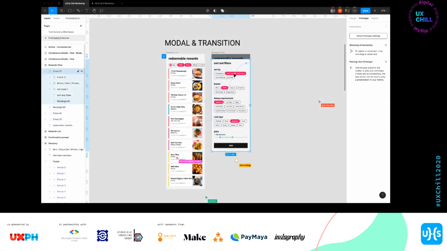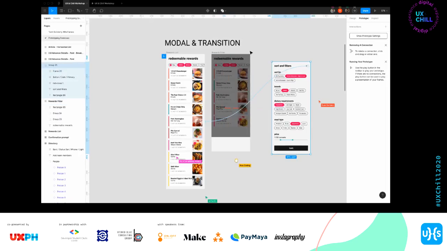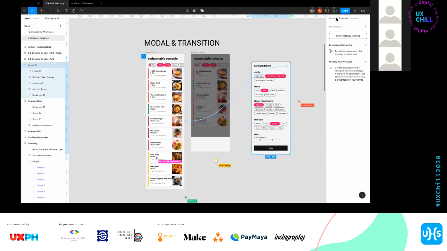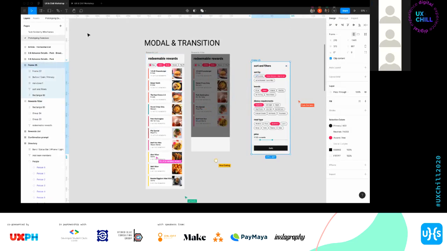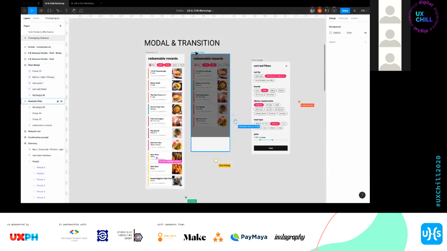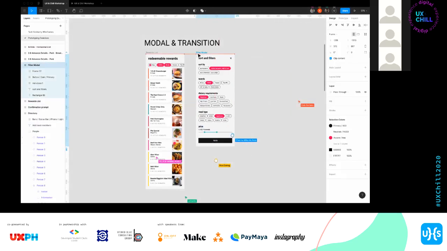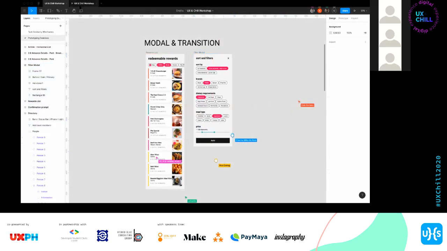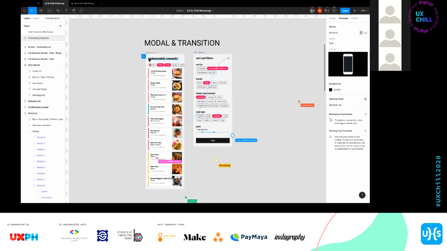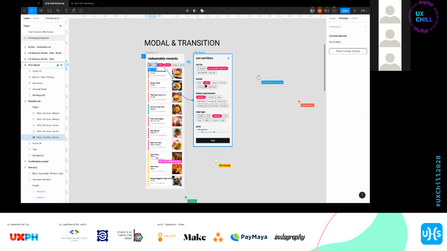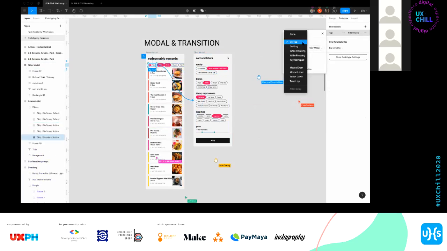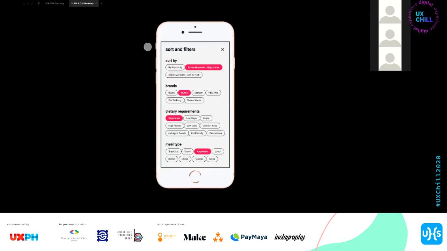I would remove this whole modal thing from here and treat it as an actual modal. So the modal should be on its own frame. You can just name it filter modal. So what happens next? It gets clicked here again. So I'm going to connect this component here, and again, open overlay on the side. Open overlay. What happens? Check here. Goes here.